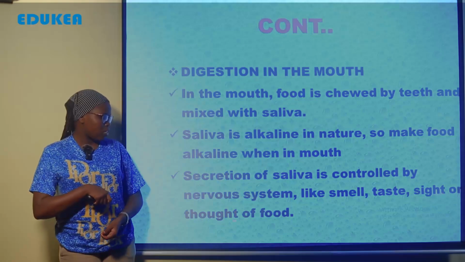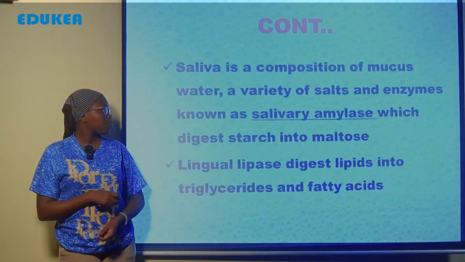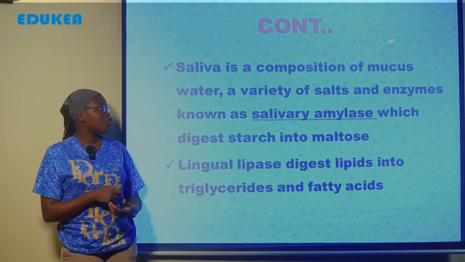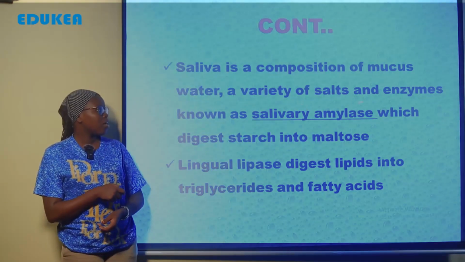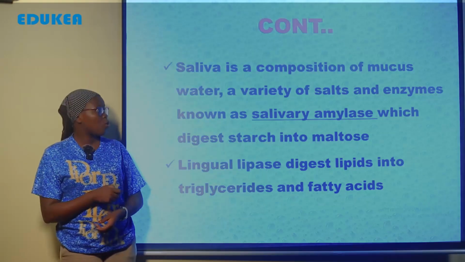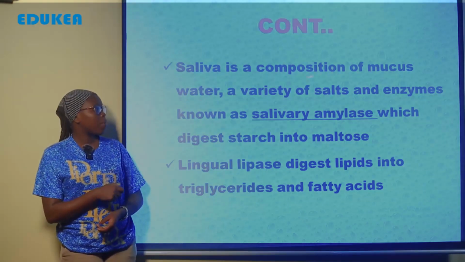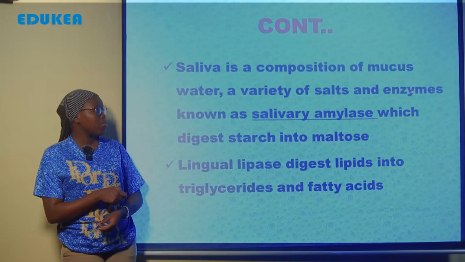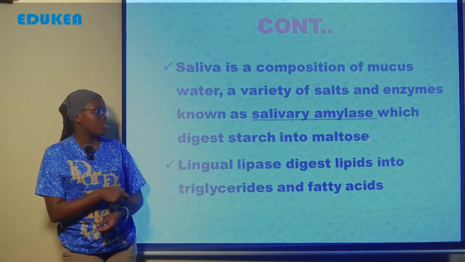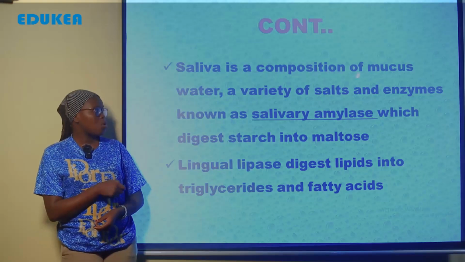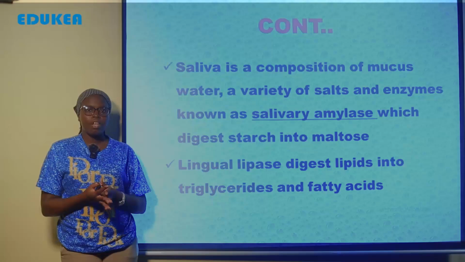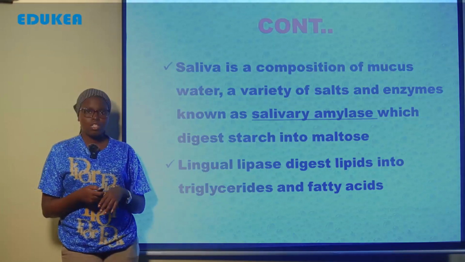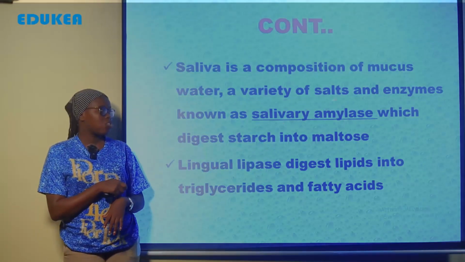Saliva is composed of mucus, water and a variety of salts and an enzyme known as salivary amylase, which digests starch into maltose. So our saliva has different components: first there is mucus, there is water, and there is a variety of salts, along with the enzyme that helps in the digestion of starch into maltose. So this is an example of chemical digestion.